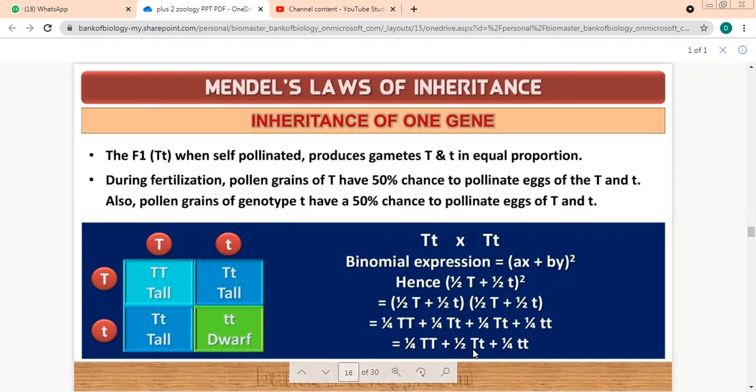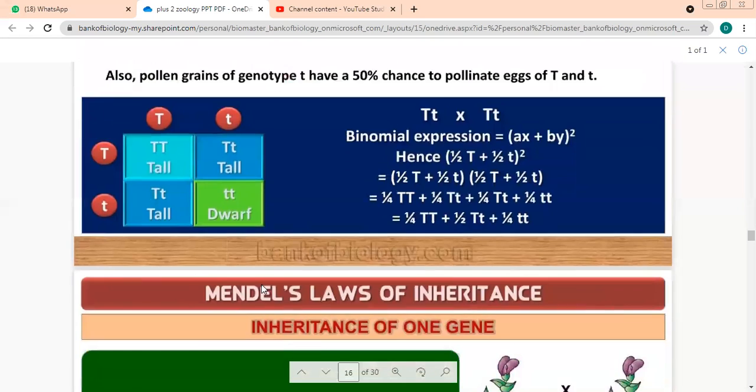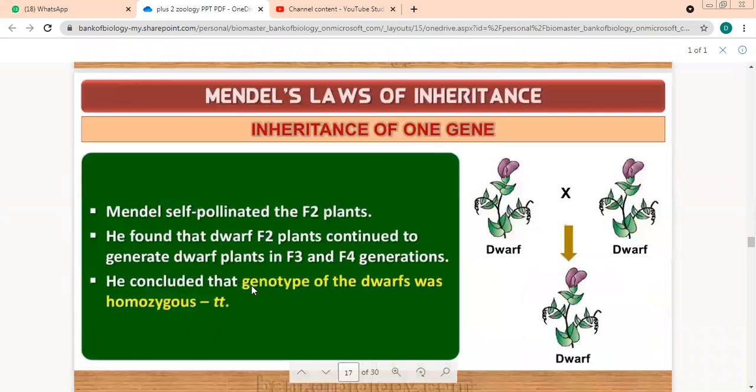From 2AB. Ma'am, it's 2AB. That means 2 into 1/4 t square into 1/4 small t square. So when you cut it, you're going to get this. What we are trying to explain by this is that there are 50% chances of this pollinating with this one or this one. Similarly, 50% of this with this one. These are just concepts. You don't have to write anything.